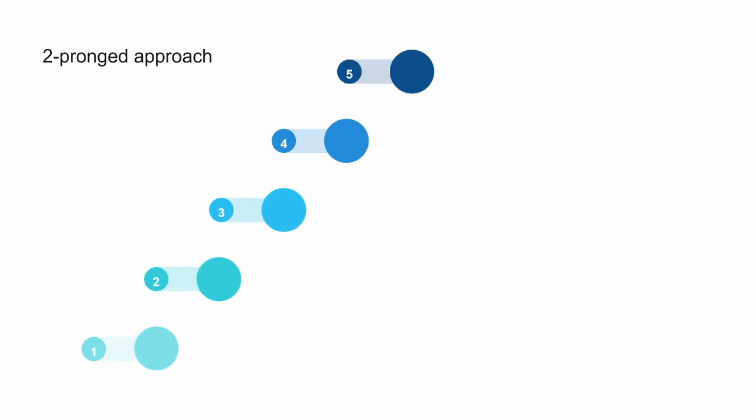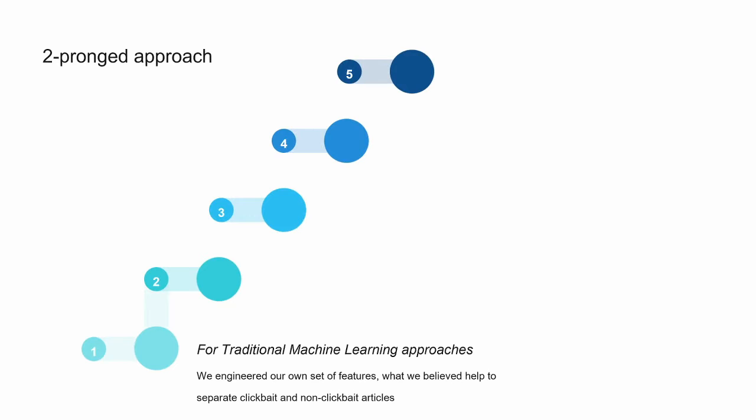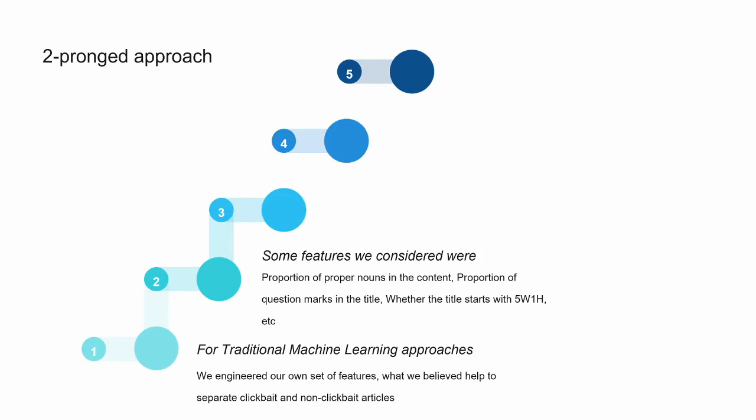We used a two-pronged approach for this problem. Firstly, we use the traditional machine learning approach, which is to engineer our own features from the dataset and train our models on them. These features are what we believed help to separate clickbait and non-clickbait articles. Some features we considered were proportion of proper nouns in the content, proportion of question marks in the title, whether the title starts with 5W1H, etc. Next, we used a deep learning approach, where we passed the article title into a deep neural network, hoping that the hidden layers can learn the features for us.